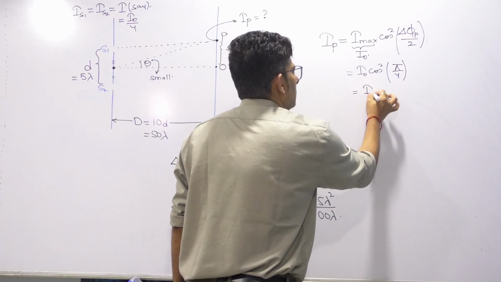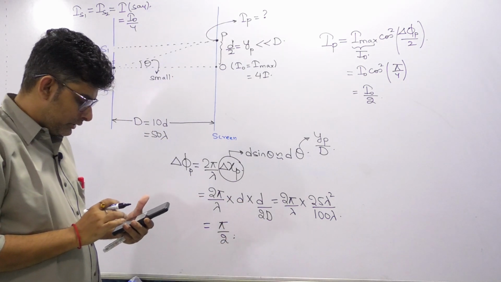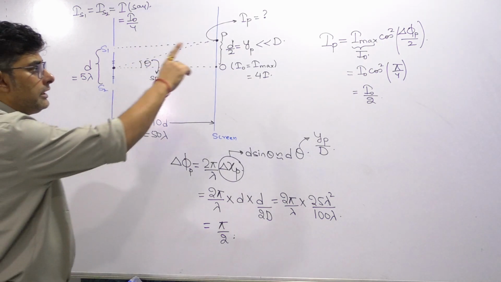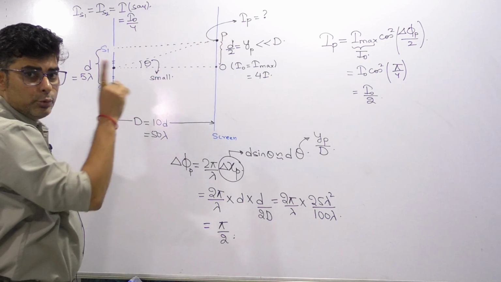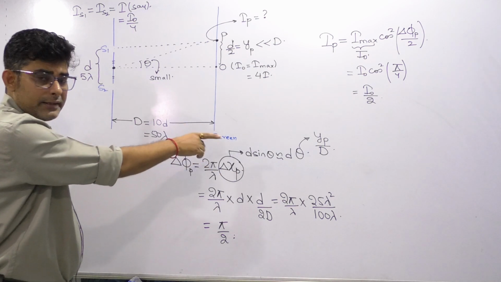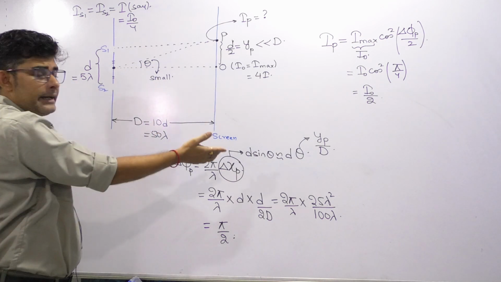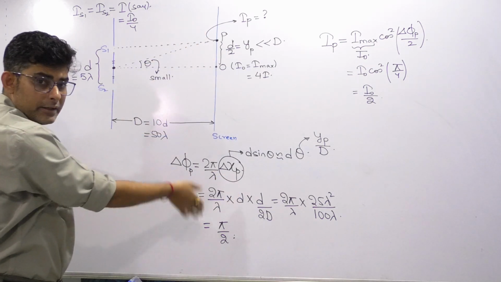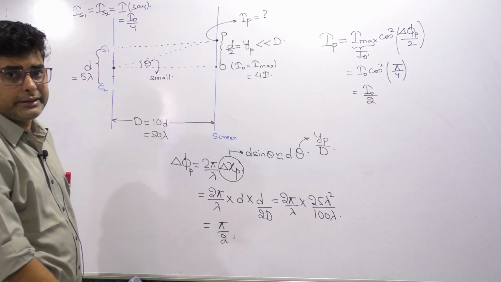So what is the intensity at that point? I naught by 2. So let's see which option we have. Fourth option, I naught by 2. I hope you got this point. So whenever they ask you intensity in standard YDSE, I max cos square delta phi by 2. First find delta phi using 2 pi by lambda into path difference. Path difference is d sin theta for standard YDSE, and for small angle, sin theta and tan theta are almost equal to theta, which is y by D. Substitute the value of y, you will get the phase difference. Once you get phase difference, substitute in that expression for intensity, you will get the intensity at any point.